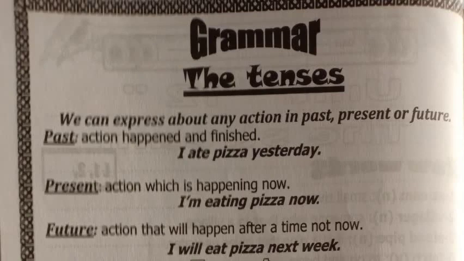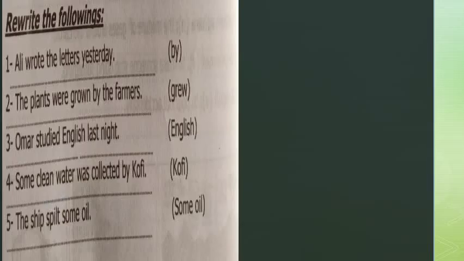Okay, guys, let's move to answer some questions. Rewrite the following. Ali wrote the letters yesterday. I want to change it into passive. When I want to change it into passive, I start with the object plus was or were, plus past participle. Ali here is the subject, wrote is the verb, the letters is the object. So here, I start with the object.